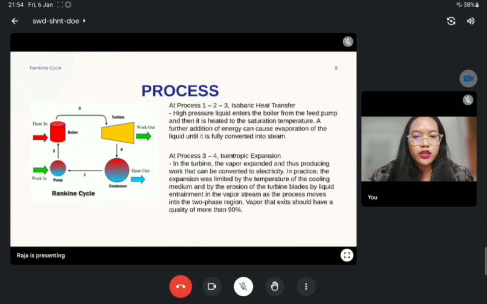Process 3 to 4 is an isentropic expansion. In the turbine, the vapor expands and thus produces work that can be converted to electricity. In practice, the expansion is limited by the temperature of the cooling medium and by the erosion of the turbine blades by liquid entrainment in the vapor stream as the process moves into the two-phase region. Vapor that exits should have a quality of more than 90%.